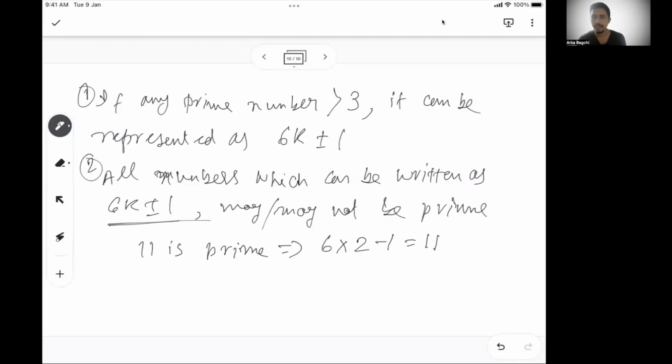So any prime number you take which is more than 3 can be represented in the format of 6k plus minus 1. For example, let's take another prime number. Let's say 111. 111 is not prime.